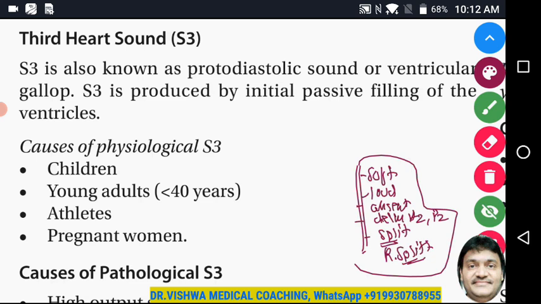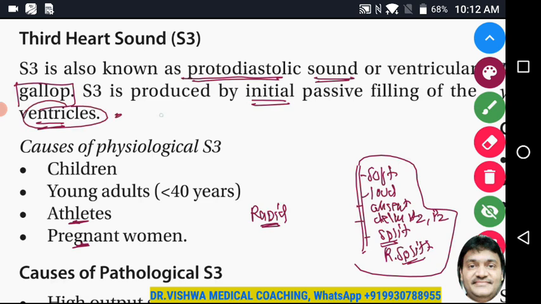Now, physiologically, you may hear the third and fourth heart sound in some situations, as we can see in case of children, young adults, athletes, where the rapid filling is more. Now, remember, this is occurring because of protodiastolic sound or ventricular gallop, initial passive filling of the ventricles. This is because of negative pressure,